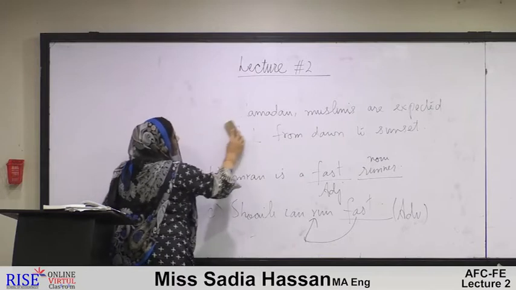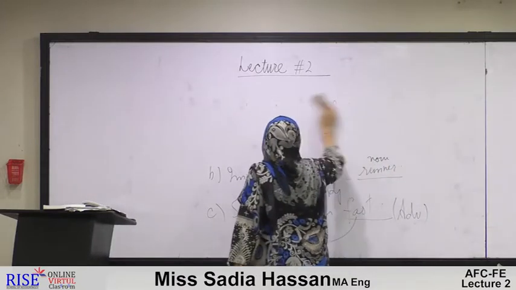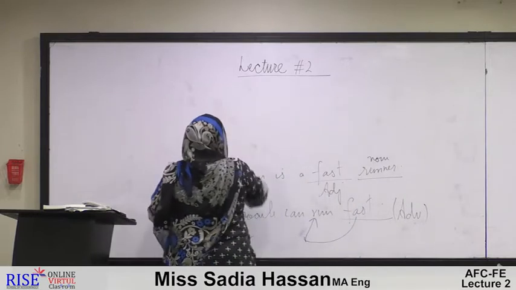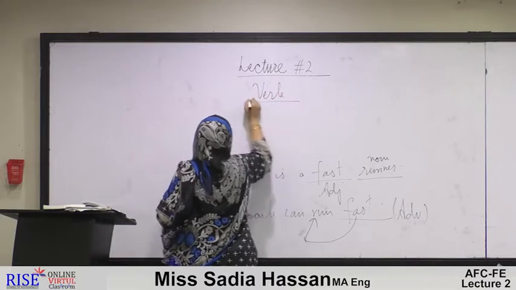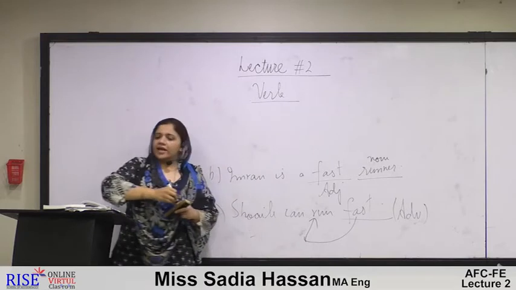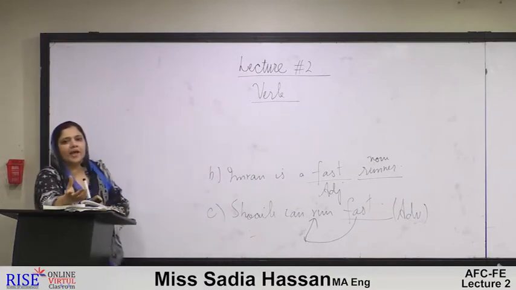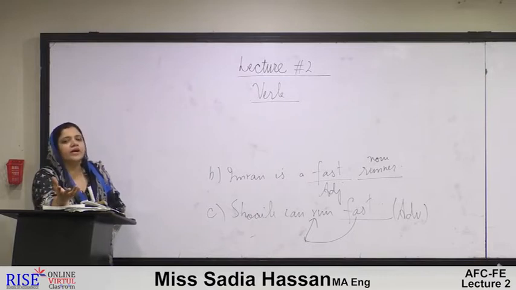Chapter number 2 is about verb in detail, verb being the important, basic and inevitable part of a sentence. As we have read in chapter number 1, a sentence is a group of words, a combination of three parts: subject, verb and object.